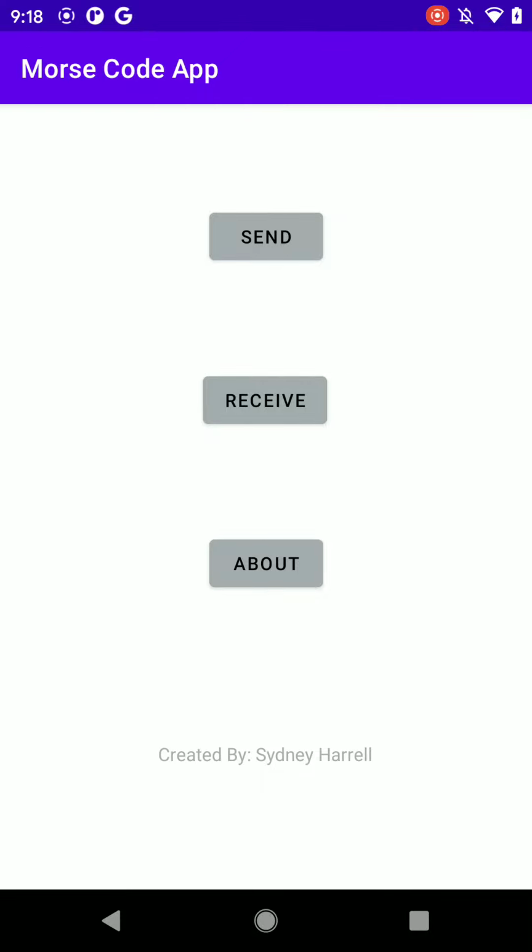This is Sydney's Morse Code app. Here we have 3 buttons labeled Send, Receive, and About.